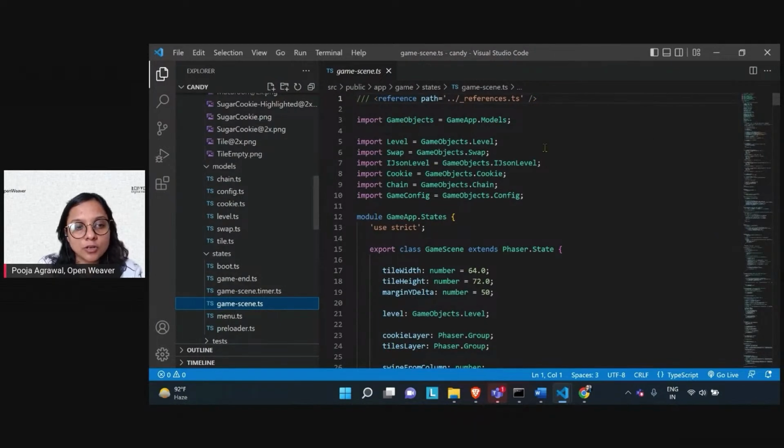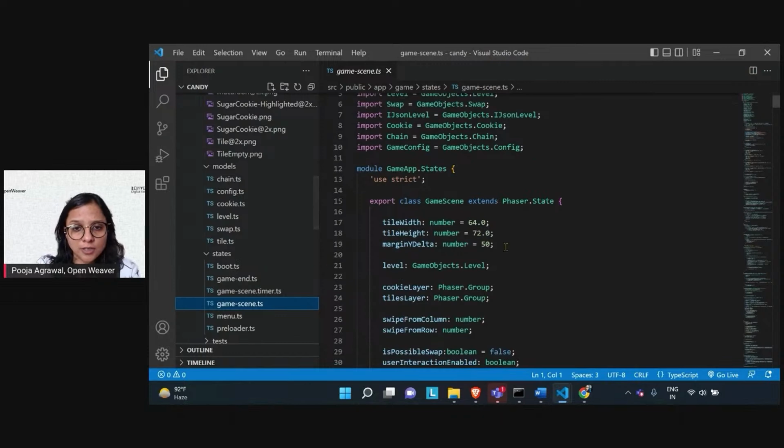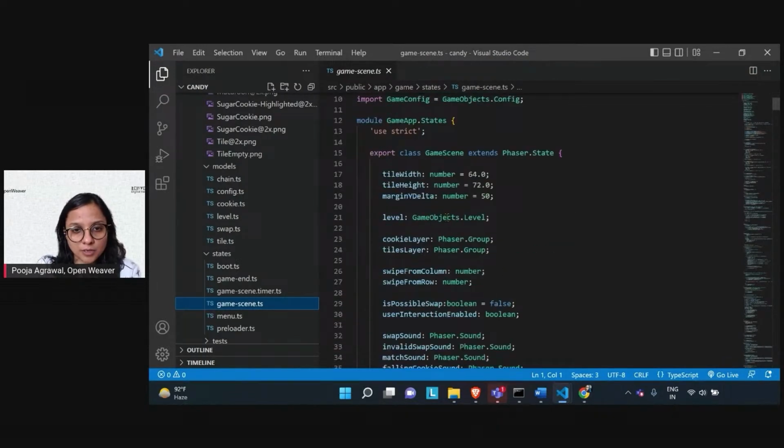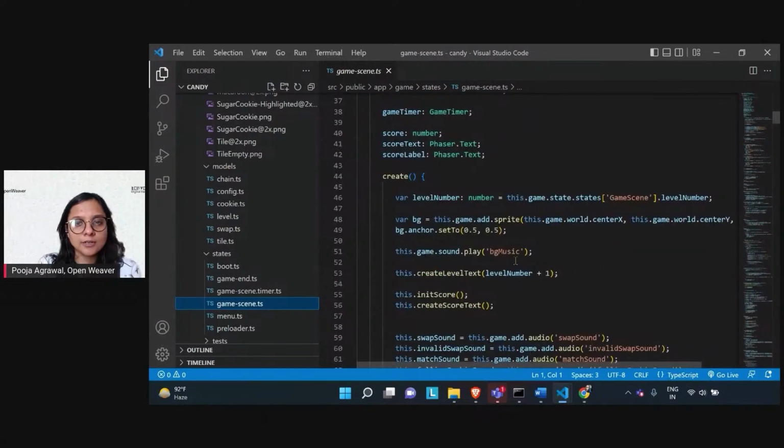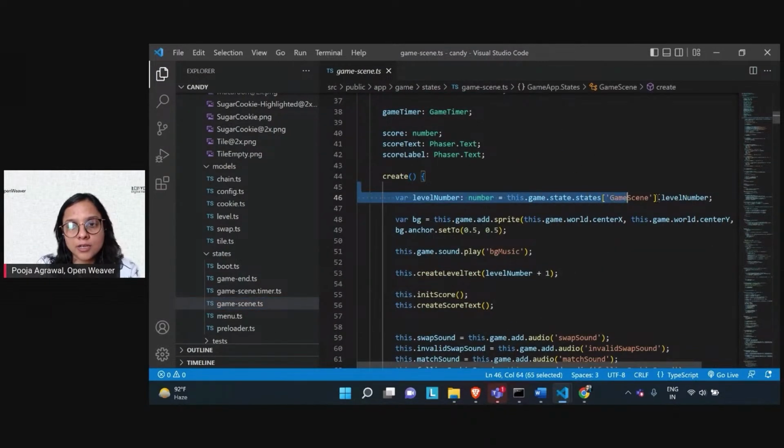Within the game scene.ts, you will have the entire scene being loaded. The width of the tile, the height of the tile, the margin, the game objects, all of that is provided here. Then we load the game scene state of the particular level.